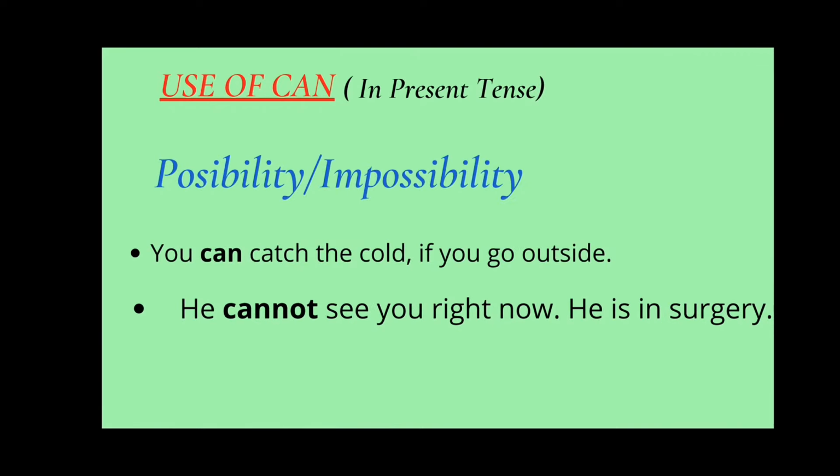Possibility or impossibility. You can catch a cold if you go outside. Can talks about general possibility in the present or in the future. As you can see in the sentence, you can catch a cold if you go outside, it means it is possible that if you go out, you can catch a cold. In the next sentence, he cannot see you right now, he is in surgery. It is impossible to meet that person because he is busy right now, he is in surgery and you can't meet him.